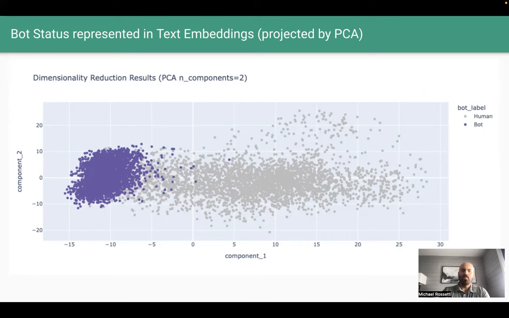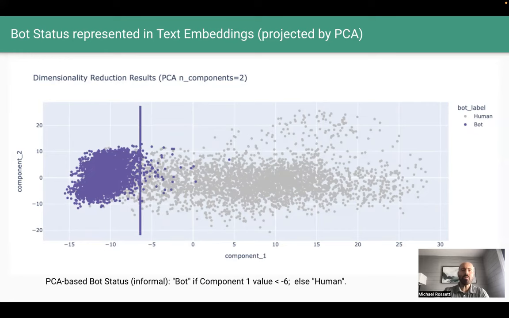Since this is an unsupervised approach, it's up to us to interpret what these components mean. When we color the points on bot status, we see a concentration of bots in purple on the left side of the graph, where component 1 values are less than around -6, and a concentration of users on the right side, where component 1 values are greater than around -6. So if we interpret component 1 as representing bot status, we can draw a line to separate the data. As such, we can expect a simple linear classifier to be able to distinguish between bots and humans.